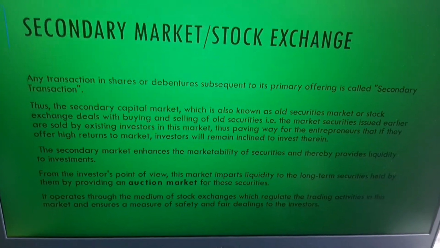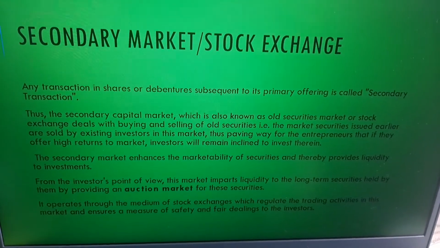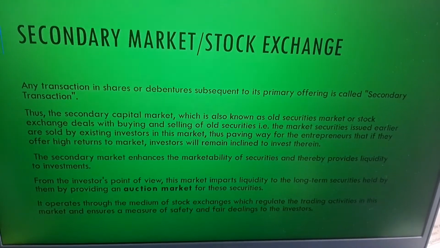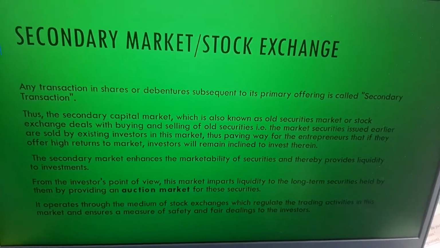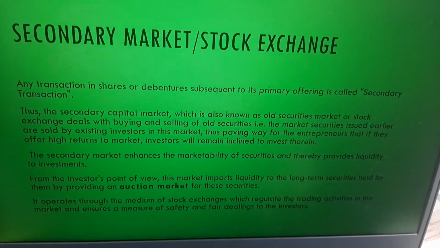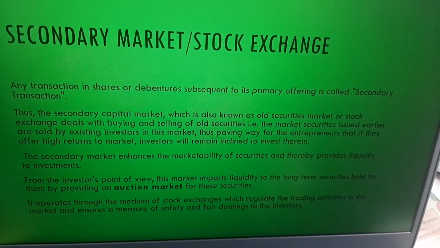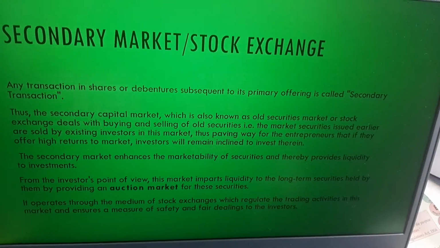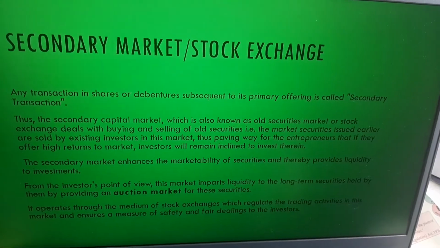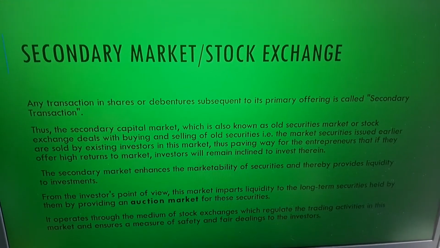Now, what is the secondary market? Any transaction in shares or debentures subsequent to the primary offering. What is the meaning of subsequent to the primary offering? That which is not a primary offering is referred to as a secondary transaction. In the secondary capital market, this is also called an old security. Securities means shares, debentures, anything, right?